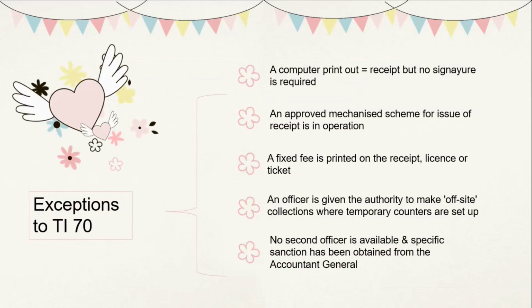The next slide is the exception to Treasury Instruction 70. The first one: a computer printout is also considered a receipt, but no signature is required. The second: an approved mechanized scheme for issue of receipt is in operation. The third: a fixed fee is printed on the receipt, license or ticket. The fourth: an officer is given the authority to make offsite collection where temporary counters are set up. And lastly, no second officer is available and specific sanction has been obtained from the Accountant General.